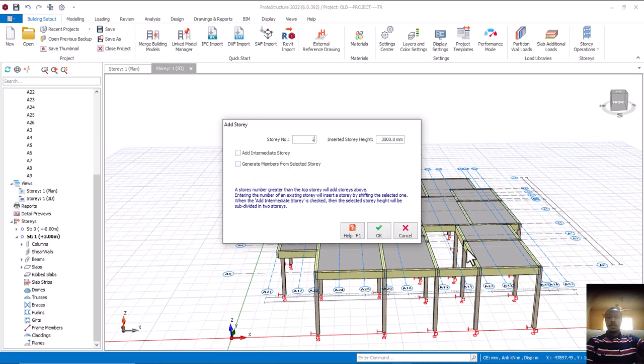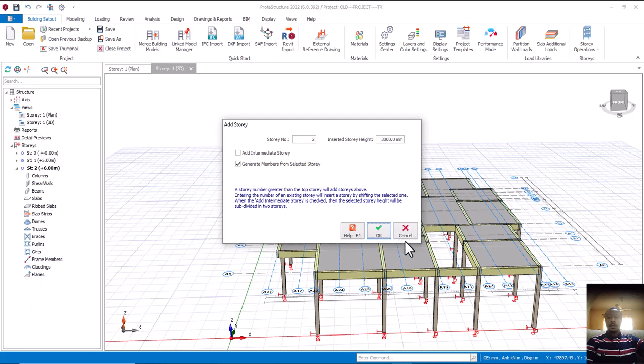So I'll click on generate member, because I don't want to start modeling again. What I have on the ground, I want to take it up. So I'll click on this one and then click on OK. Yes. Go ahead. All right. Come up, come up.